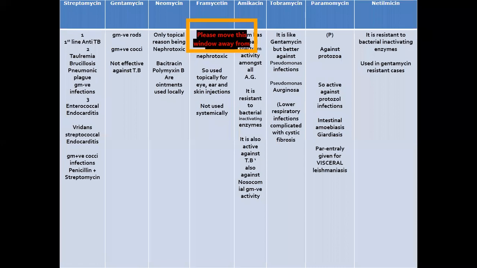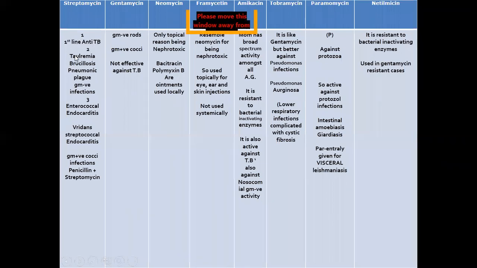It is usually combined with other anti-tubercular drugs.